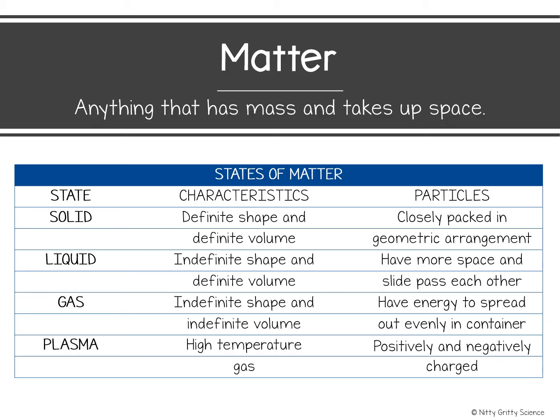The particles in a liquid move more freely than the particles in a solid. They have enough kinetic energy to slip out of that ordered arrangement of a solid. However, the particles in a liquid have not completely overcome the attractive forces between them. This causes the particles to cling together, giving liquid a definite volume but an indefinite shape.